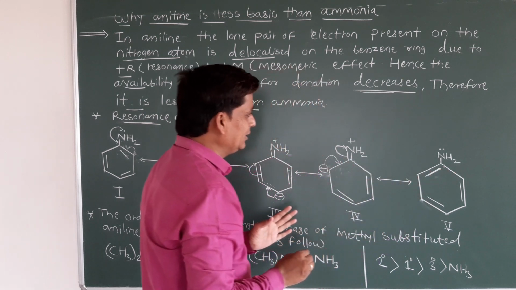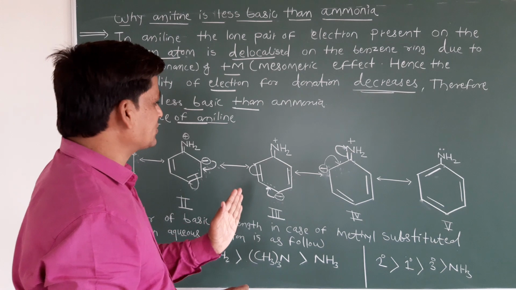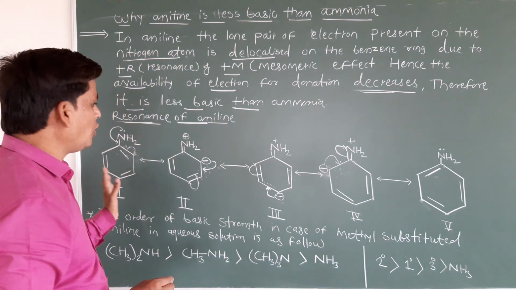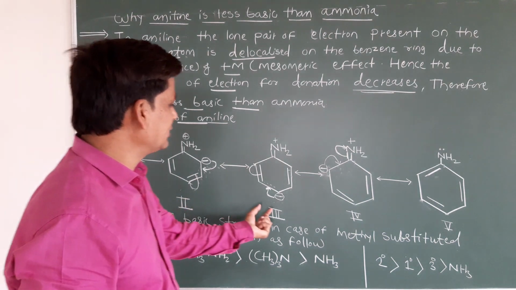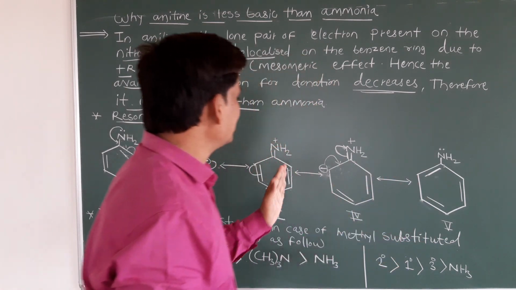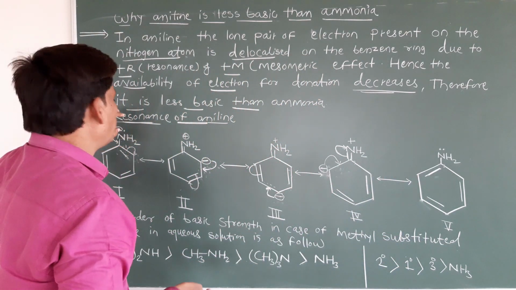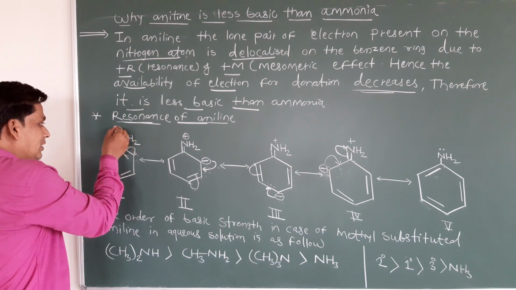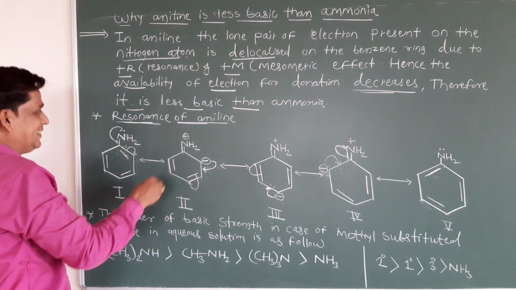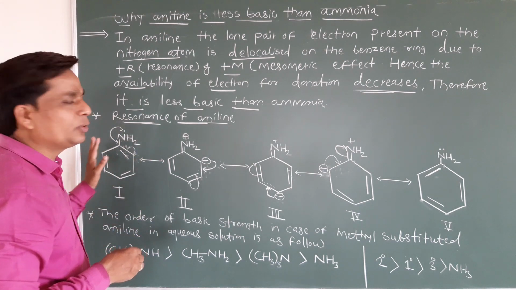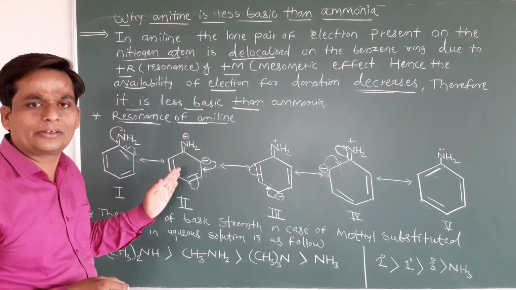Now students just see, in this resonating structure, what do you observe? Structures first, second, third, fourth and fifth. These are the resonating structures. The electrons are shifting from the amine group NH2 to the benzene ring. It undergoes the mesomeric effect. Now clear?